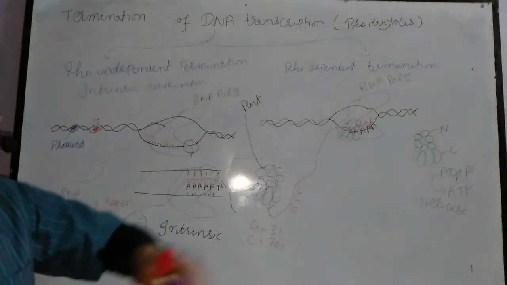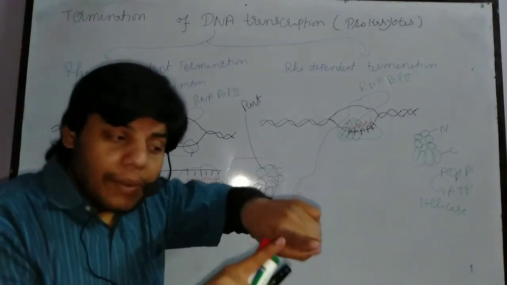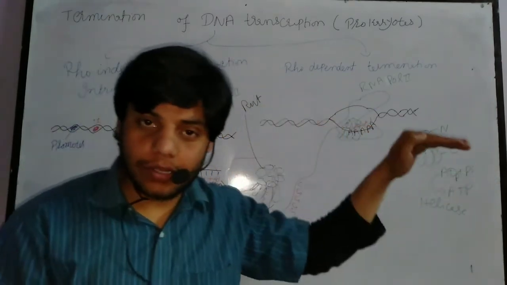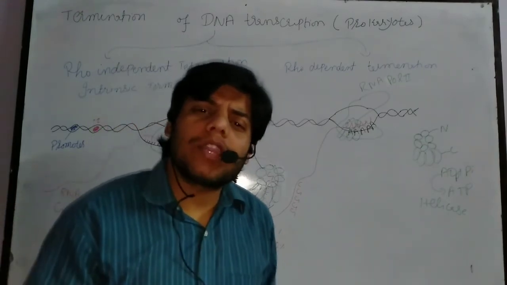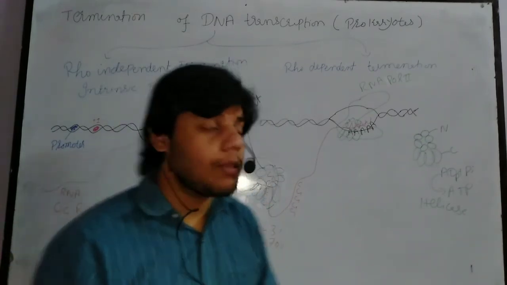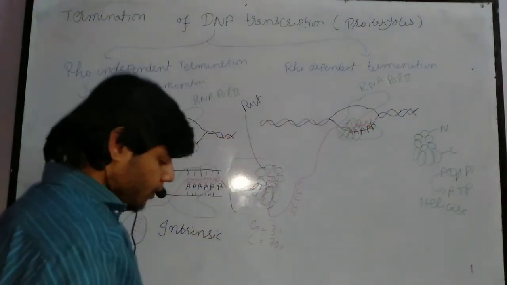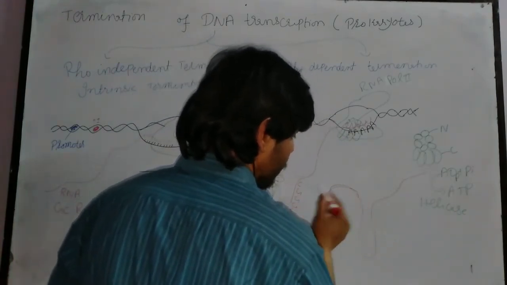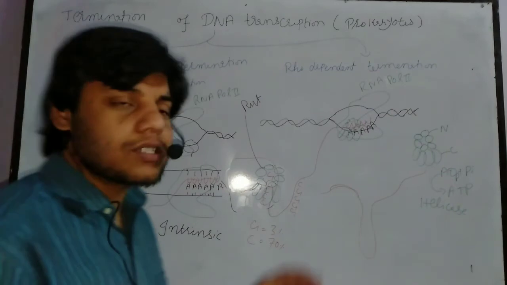So whenever the Rho protein reaches that specific site, what does the Rho protein actually do? It will break the hydrogen bond between the adenine residues and uracil residues. Okay, so it will break the hydrogen bond between them. As the hydrogen bond between them is already weak, it will easily break the hydrogen bond fast. So remember, when the hydrogen bond is broken between them, the strand will be released and we will get the strand in this way. Again we will get the strand like this structure. So in this case we need this Rho protein.